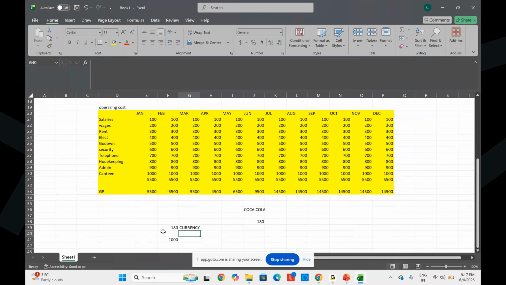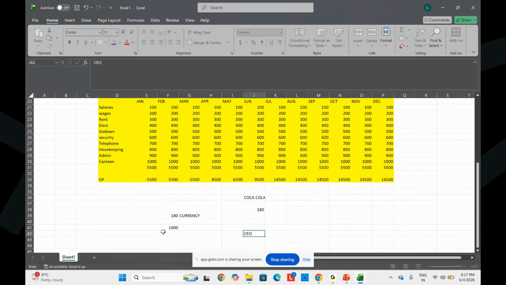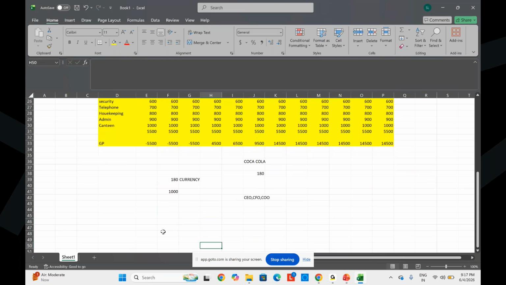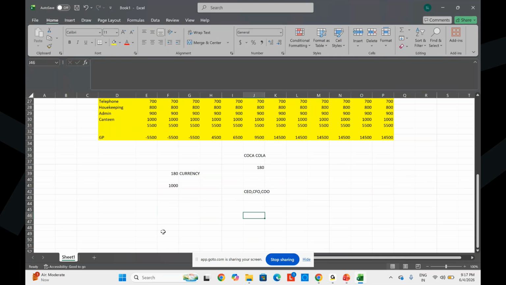So once we have done the planning, the company's top management, the CEO, CFO, COO, they don't want all these 180 country budgets. They want a single value.